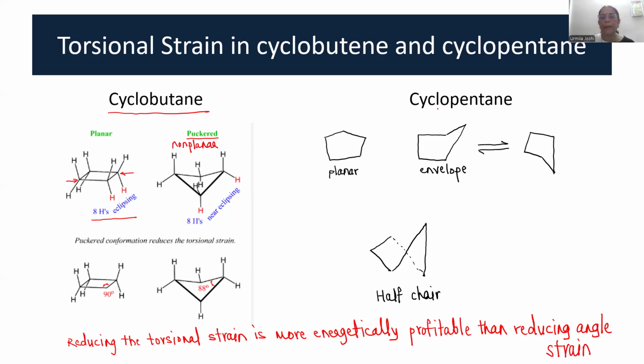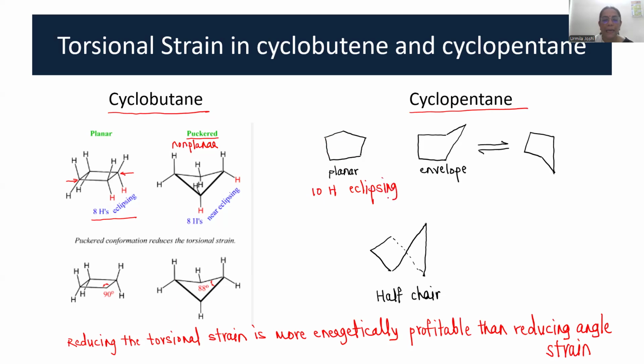Coming to cyclopentane. Look at cyclopentane. This is a planar conformation. In the planar conformation, there will be 10 hydrogens which are eclipsing each other.